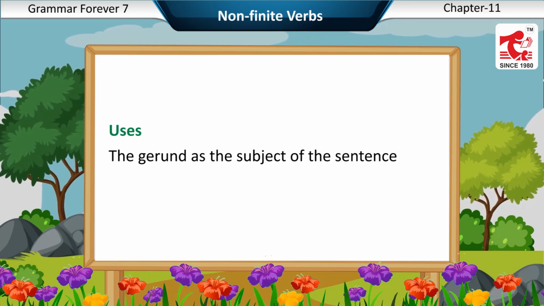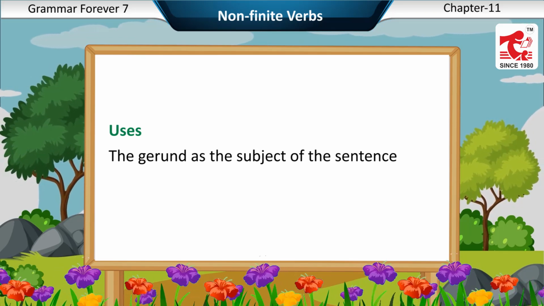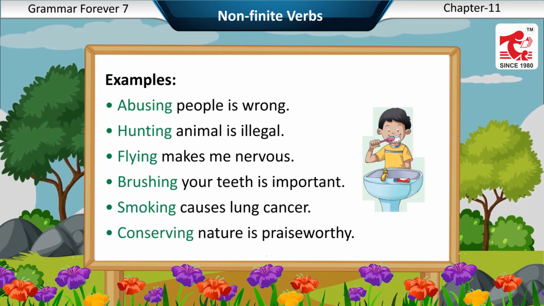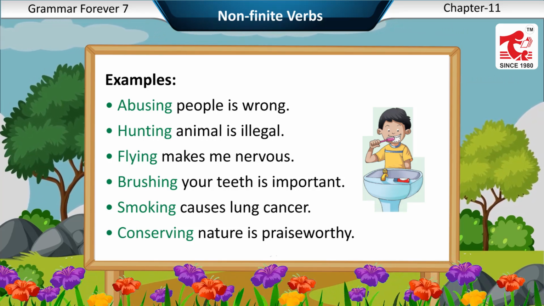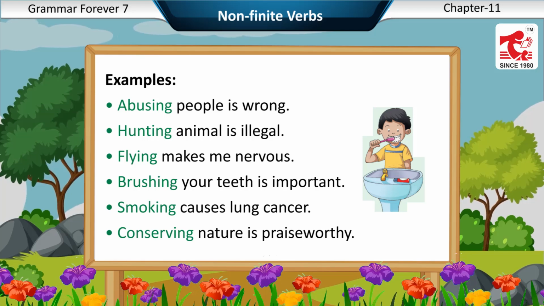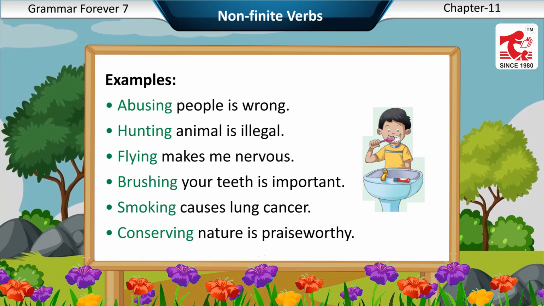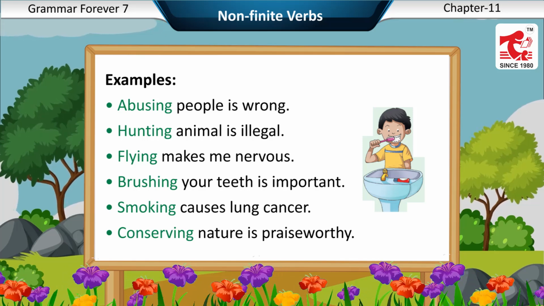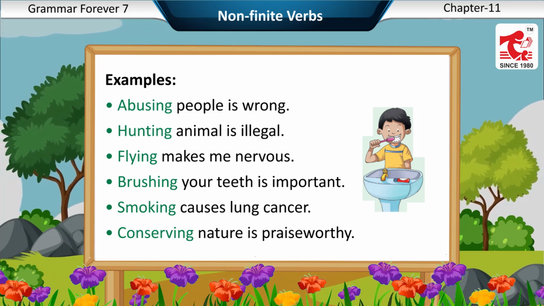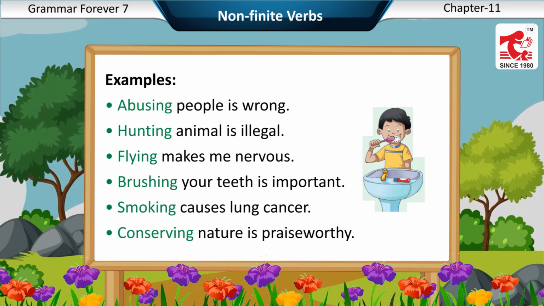Uses: the gerund as the subject of the sentence. Examples: abusing people is wrong. Hunting animals is illegal. Flying makes me nervous. Brushing your teeth is important. Smoking causes lung cancer. Conserving nature is praiseworthy.